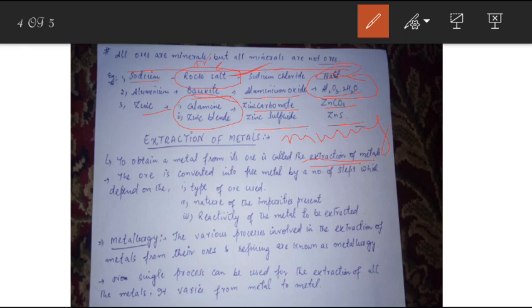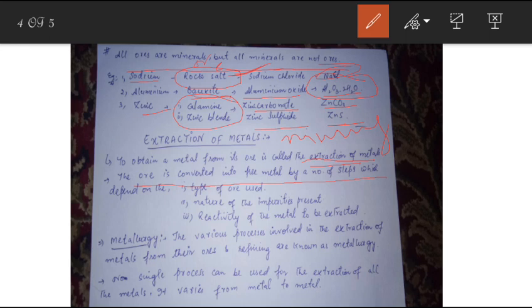When the ore is extracted from the earth's crust, after that a large number of processes or steps convert the ore into free metal. It is not extracted in a single step, or easily from its ore.